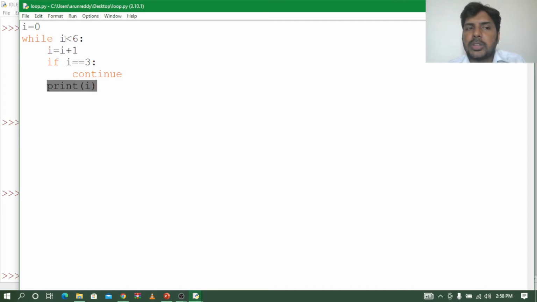So when it has become 3, next time what happens? It will increment by 1, right? Then it will check the condition i equal to 3. Condition satisfied, so it will skip and will not allow the print. See, once the condition is satisfied, it is not allowing the print. So what has break done? Break will stop the loop. But what is continue doing? It just passes the cursor back to the while loop, so it will not print. Again it will increase to 4, so it will print 4 this time, not 3, because it has already skipped the print. So this is how continue will work. Nice, right? So let us go back to our topic.